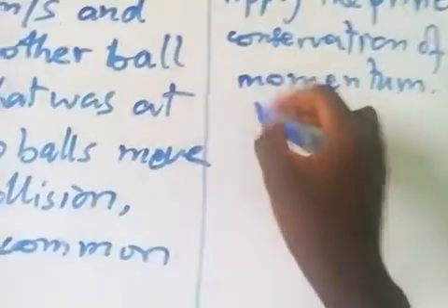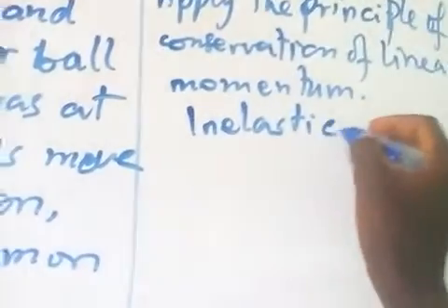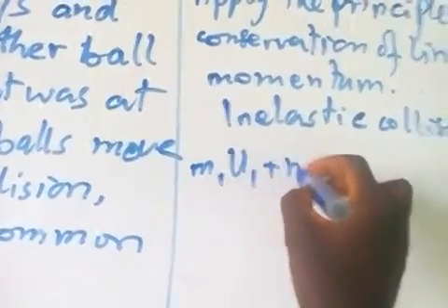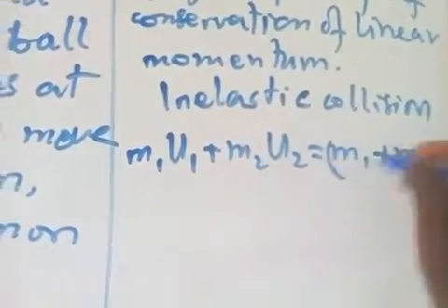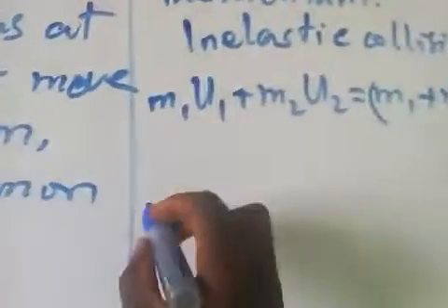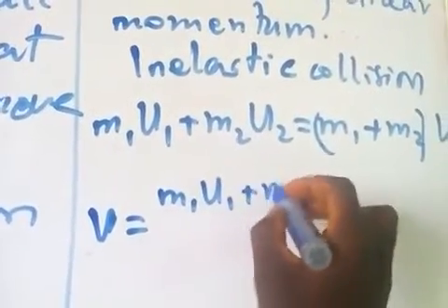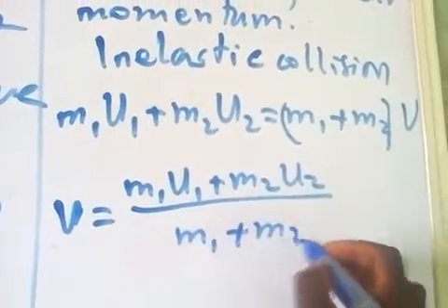And here, because they are moving together after collision, we have an inelastic collision. For inelastic collision, the formula is m1u1 plus m2u2 is equal to m1 plus m2 times v. So you have to make v the subject of the formula, so we now have v is equal to m1u1 plus m2u2 over m1 plus m2.